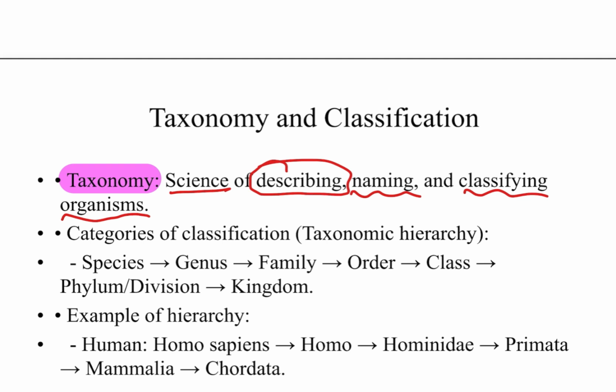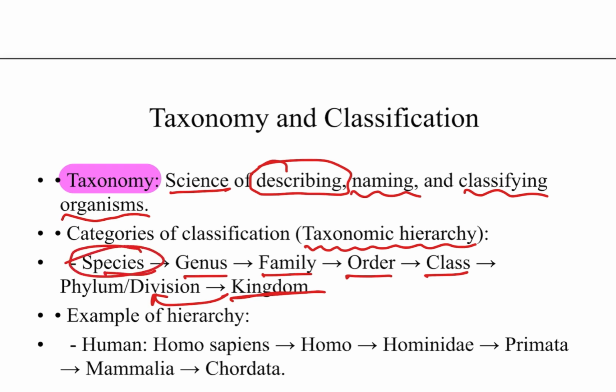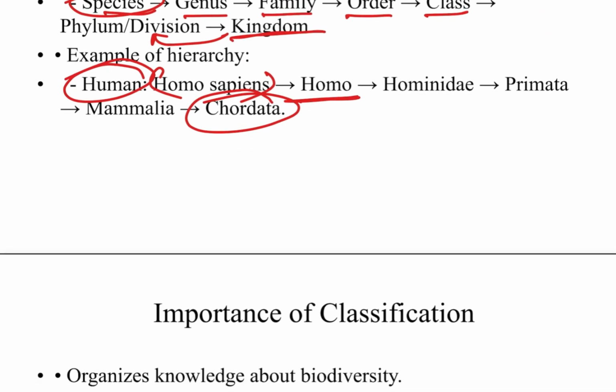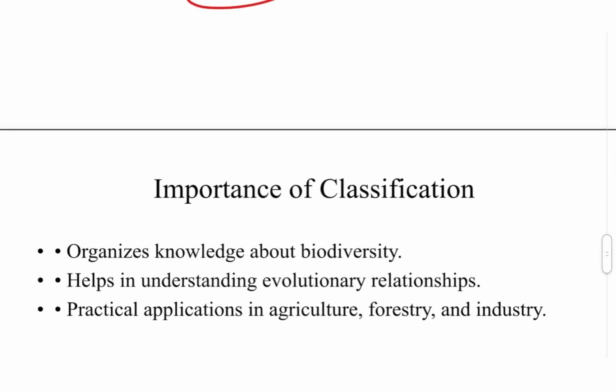For categorizing the organisms we make a hierarchy, that is known as taxonomic hierarchy, and in this the highest is the kingdom. Further we go to phylum, then class, then order, family, genus, species. Species is the smallest of this hierarchy, while kingdom is the highest. An example is the human. The human scientific name is Homo sapiens, and the highest hierarchy kingdom is Animalia, the phylum is Chordata, while the species is sapiens.